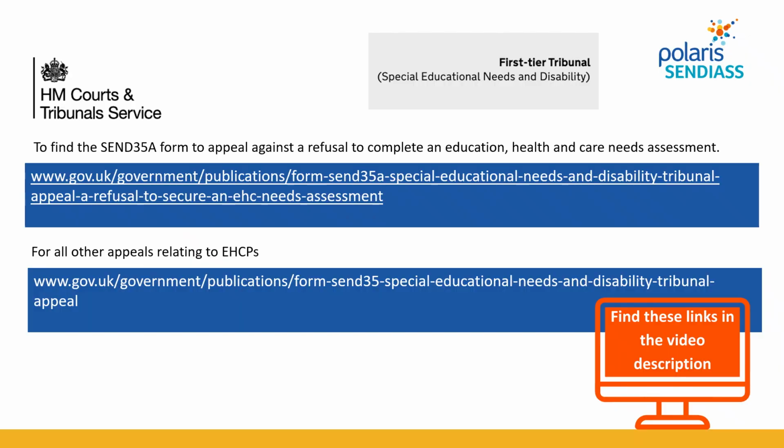Here are the links to the two forms I mentioned. So the SEND 35A form that we're going to go through today is at the top of the page, and all other appeals can be registered using the second link. Both of the links are in the video description, and please note that when you go to the websites, you will have the opportunity to complete the form online or to download the form and complete it in your own time so that you can either email it back or post it back to the Tribunal Service to register your appeal.